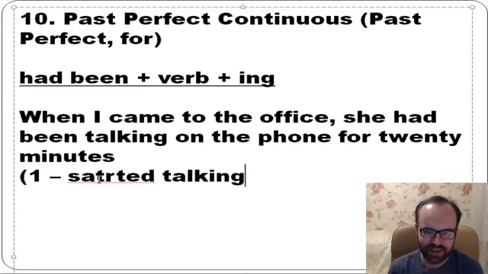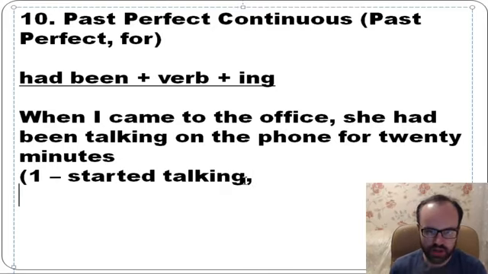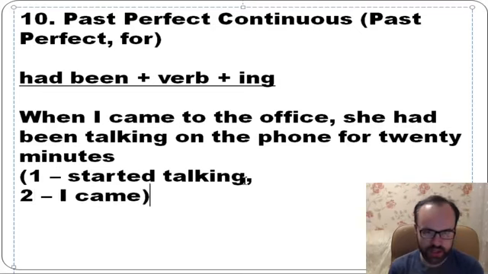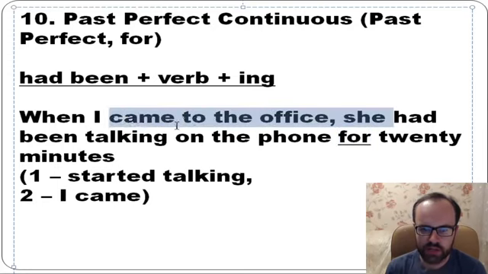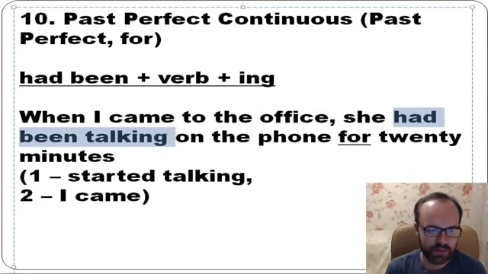Oh, sorry, I'm really terrible at typing. She started talking, and then second, I came. So it's like past perfect, and because of for, you need to use past perfect continuous, right? So had been talking on the phone for 20 minutes.